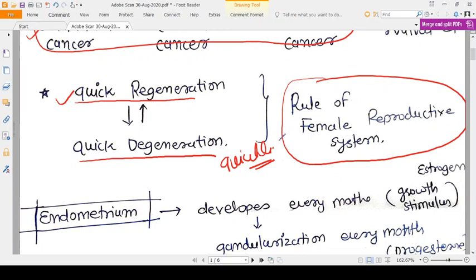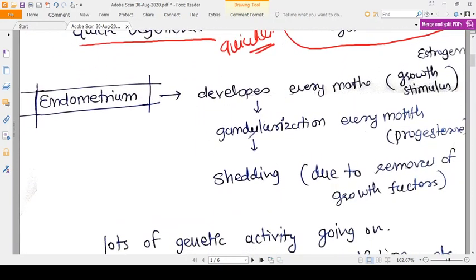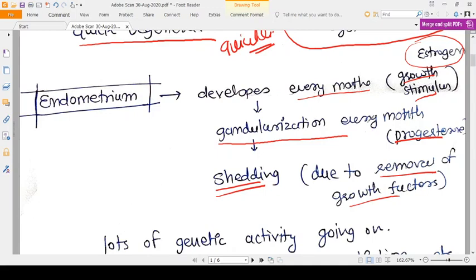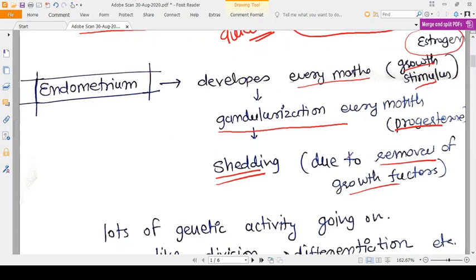a quick event. For example, if we see the endometrium, it develops every month by the growth stimulus of estrogen, then becomes glandularized by progesterone. So glands develop in the endometrium with progesterone and then shedding occurs due to removal of the growth factors estrogen and progesterone.